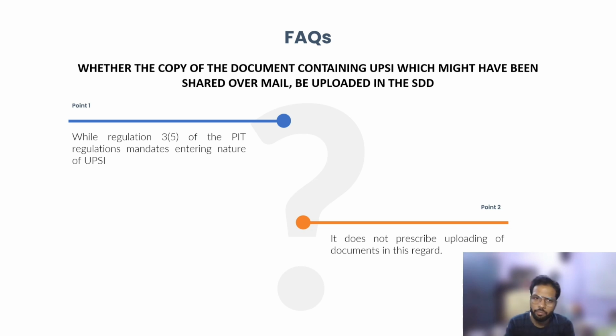It simply says the nature of the UPSI should be captured, not the document per se. So you can avoid that part. If you mention the nature of the UPSI in a very clear way, I don't think there is any requirement to upload the document or the information in complete form.